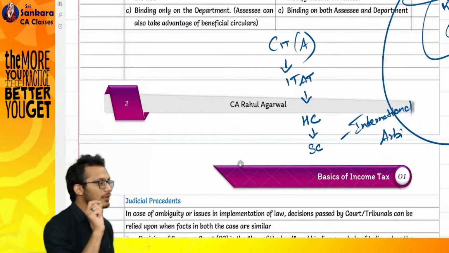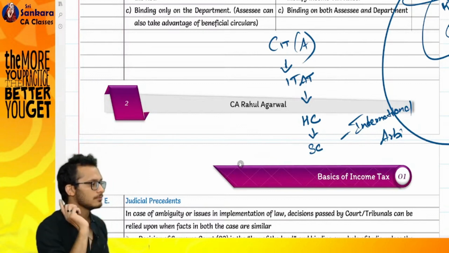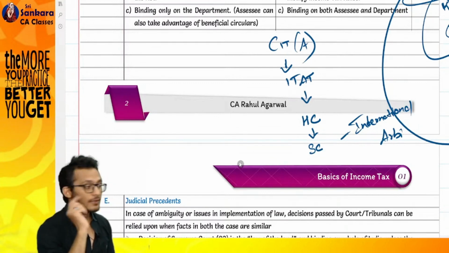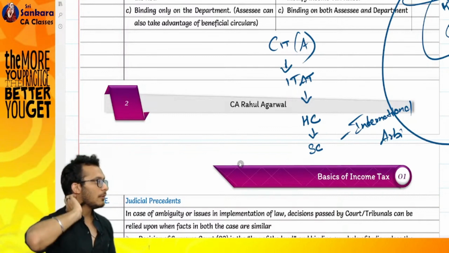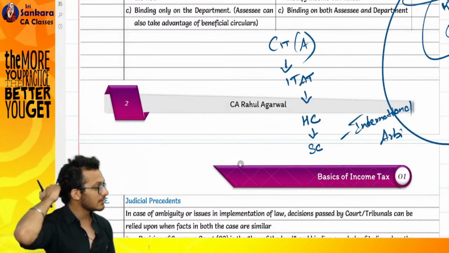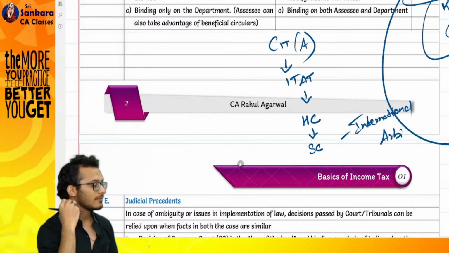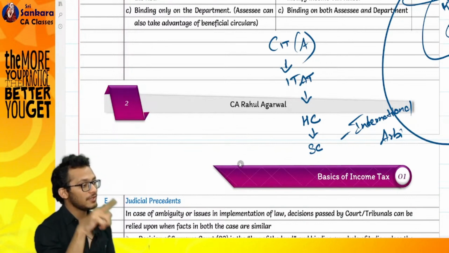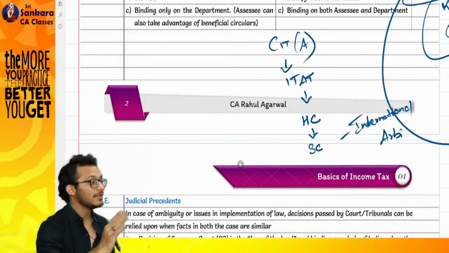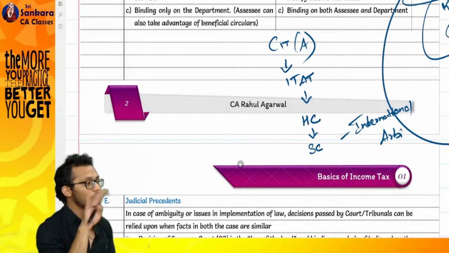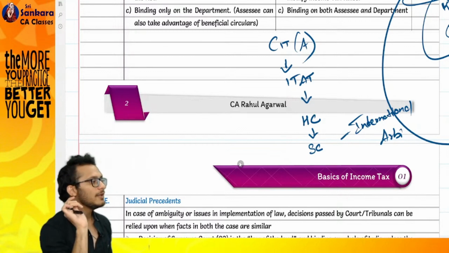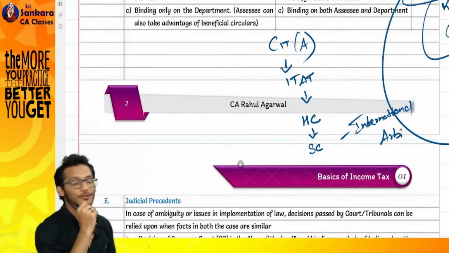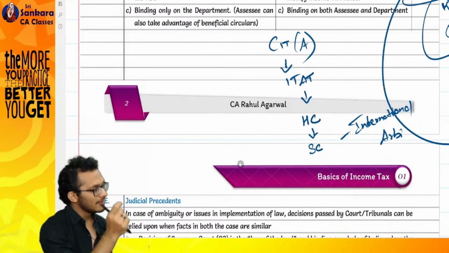I don't know if you people have heard about it. There was a very famous issue of Vodafone. There was a very big dispute going on. The amount involved was around 14,800 crores worth of tax, not income, the tax itself was 14,800 crores. What happened is Supreme Court overruled it. Supreme Court said Vodafone has to pay 0 rupees.